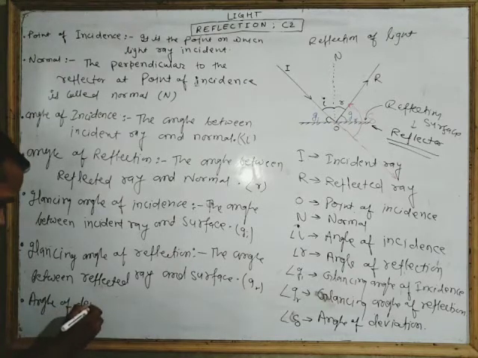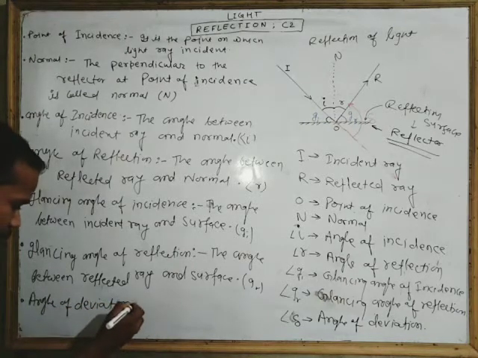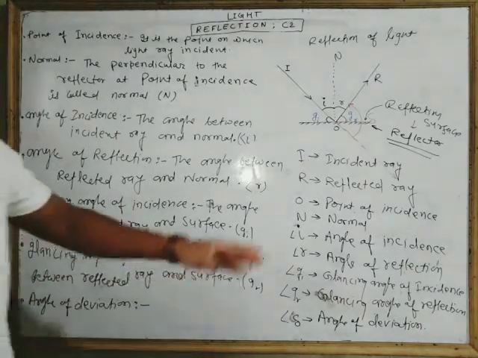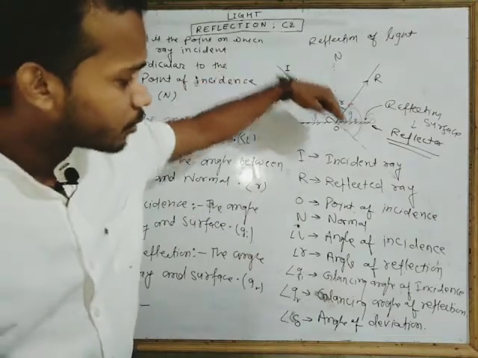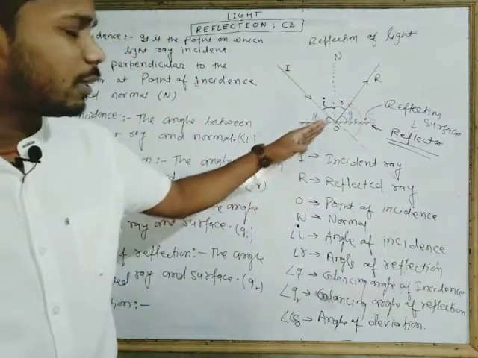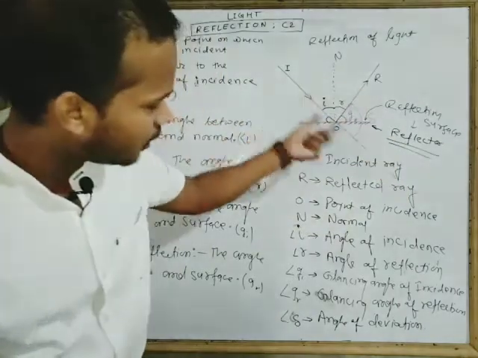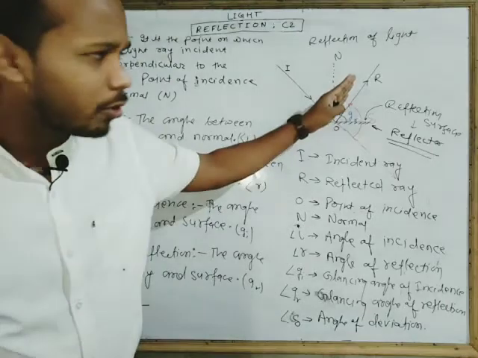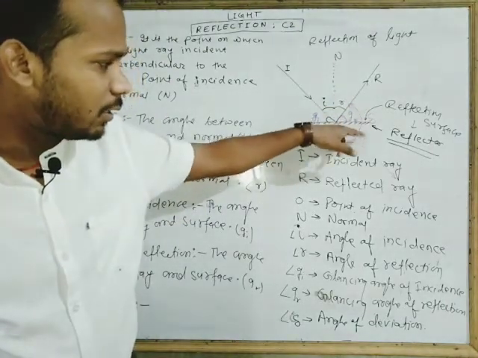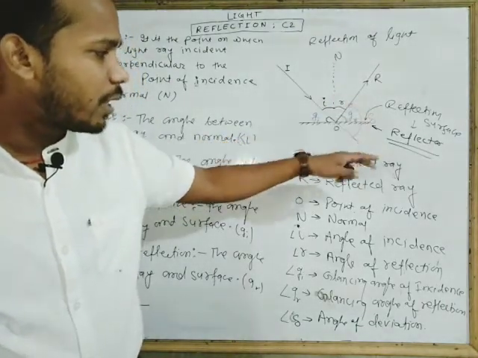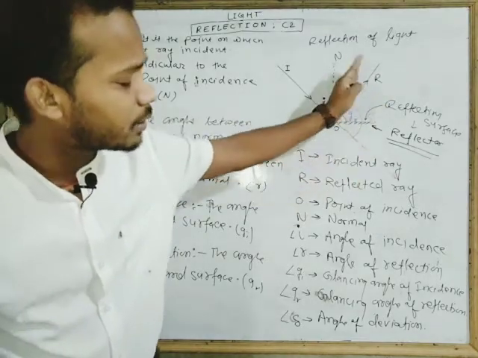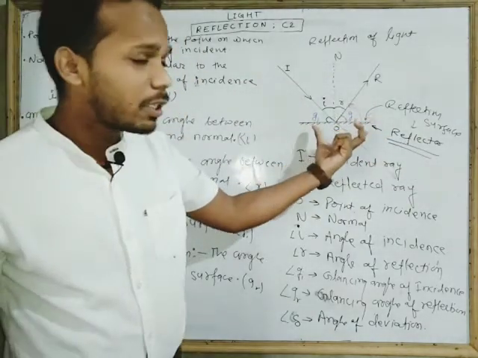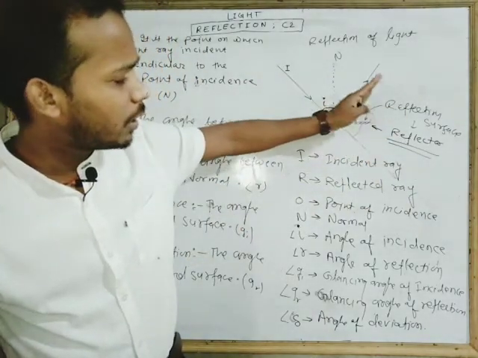One thing remains, that is the angle of deviation. What is the angle of deviation? It is the angle between the direction of incident ray and the direction of reflected ray. This red line represents the direction of incident ray, and this black line represents the direction of reflected ray, and this is the angle between them. So we can say this reflected ray is deviated by this angle. Initially, it wants to go in this direction, but when this reflector came, it gets deviated by this angle.